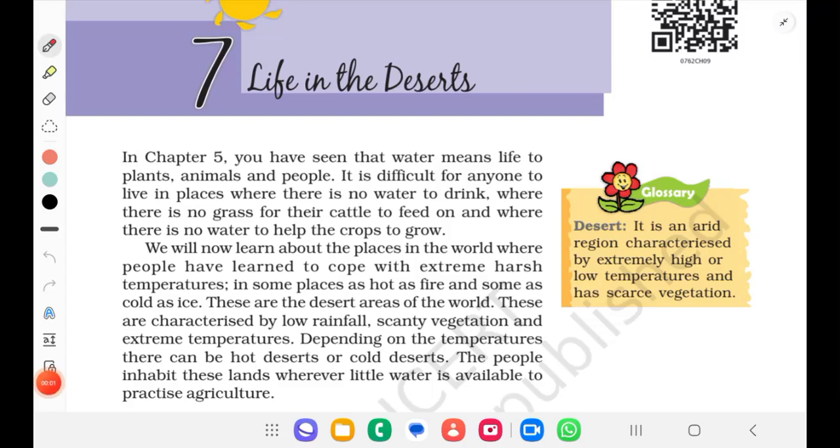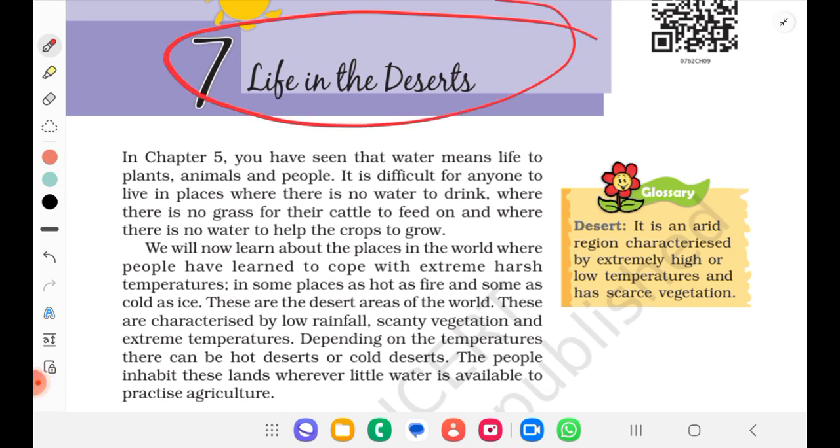Hello everyone. Today we are starting with the last chapter of geography, that is life in the deserts. Yesterday we understood the Amazon forest and the Ganga Brahmaputra basin. Today we will be having a close look into the deserts and their life.